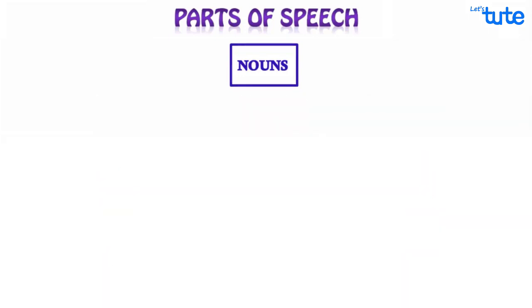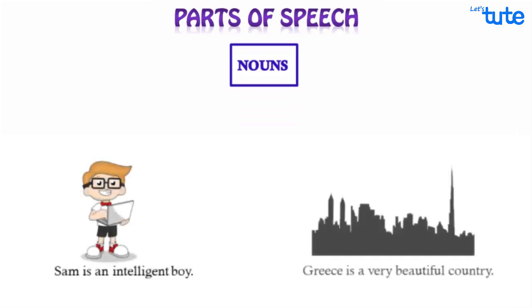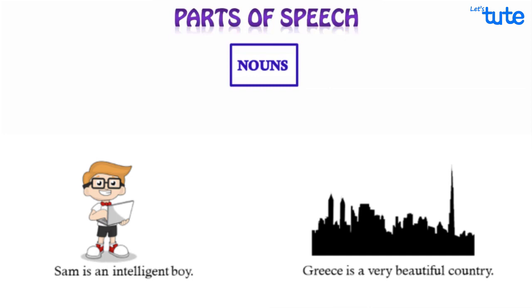Now let's take some other examples. Sam is an intelligent boy. Greece is a very beautiful country. Can you identify the nouns in these sentences? Sam and Greece. Is that the only noun? Can we scan the sentence again? What about boy and country? Yes, even they are nouns.